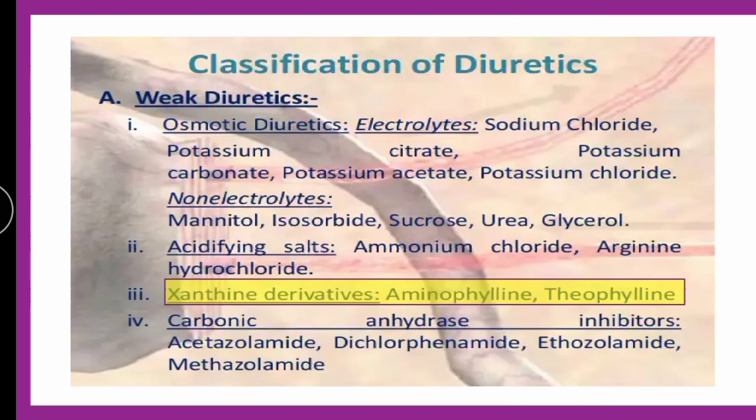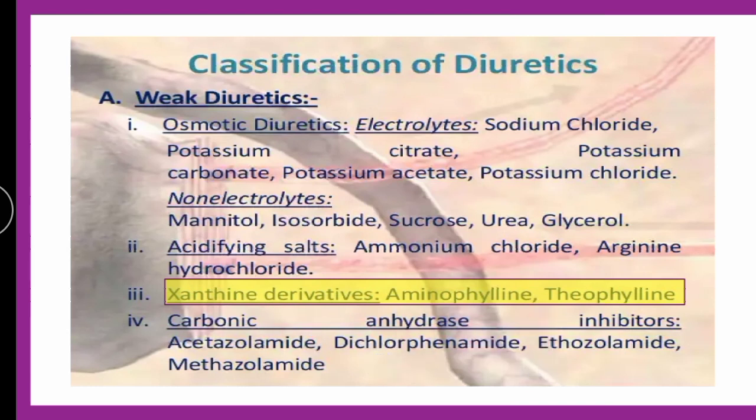Classification of diuretics, as you can see here, this is specifically for weak diuretics, wherein I have told you in the earlier question that weak diuretics are subclassified into several classes. So the classes are osmotic diuretics, non-electrolytes, then acidifying salts, xanthine derivatives, and carbonic anhydrase inhibitors.